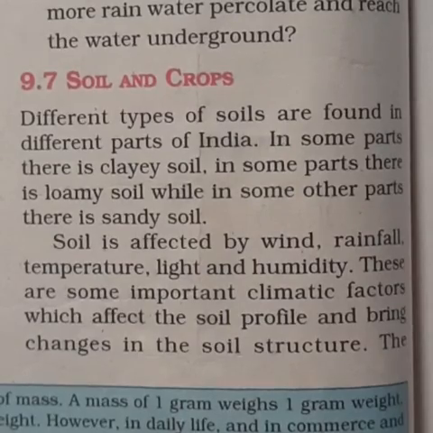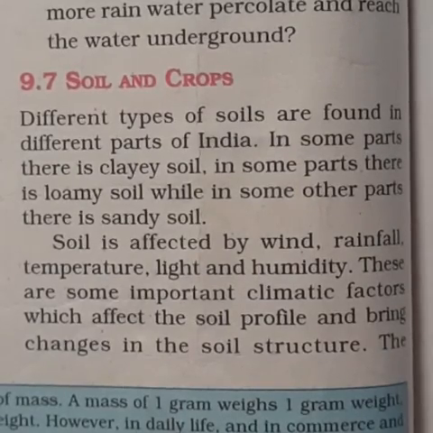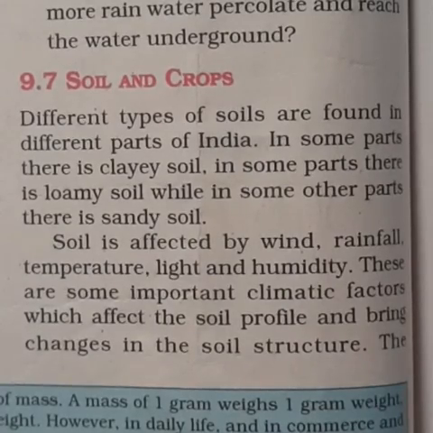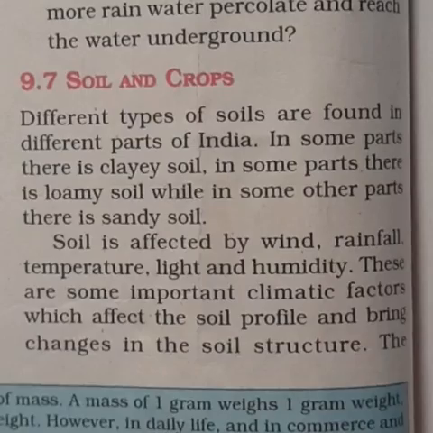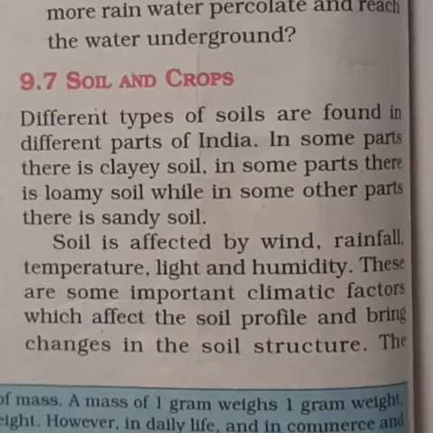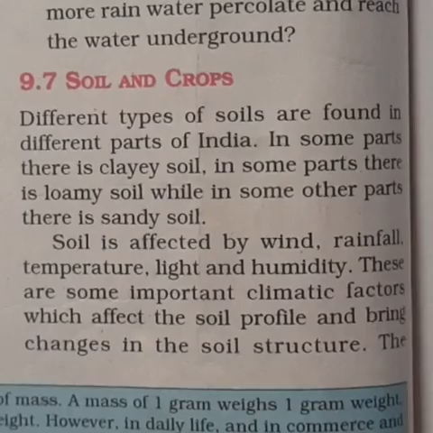For cotton, sandy soil or loamy soil is suitable because it drains water easily and can hold plenty of air within the soil particles. Crops such as wheat are grown in fine clay soil because clay soil has humus and is very fertile.